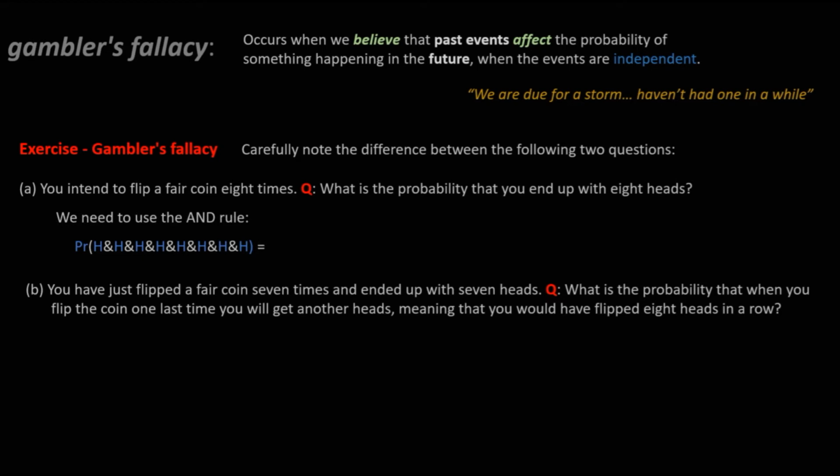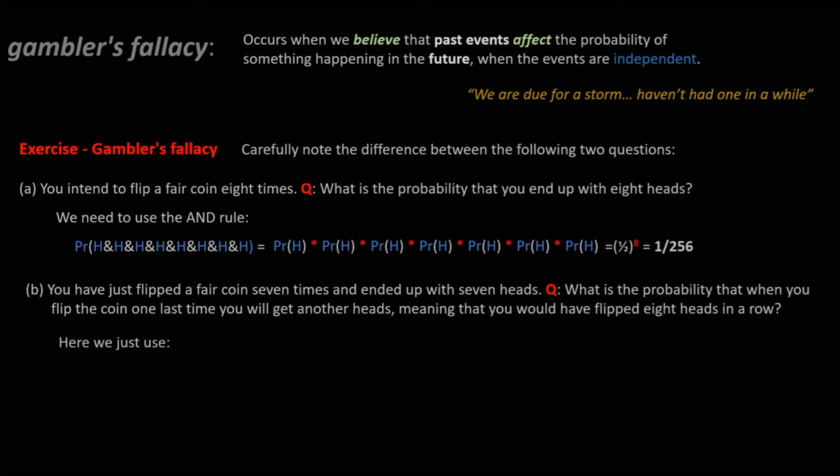So let's look at the first one. We can solve this using the AND rule. It's the probability of getting heads on the first flip and heads on the second, and so on. The AND rule means we multiply the probability of getting a head on the first one times the probability of heads on the second one. So this ends up being 1/2 to the power 8, which equals 1 over 256. This is a quite small probability that you're going to get heads 8 times in a row.